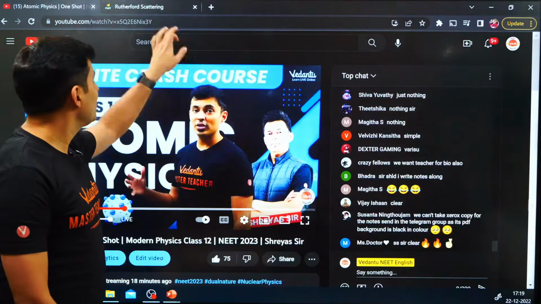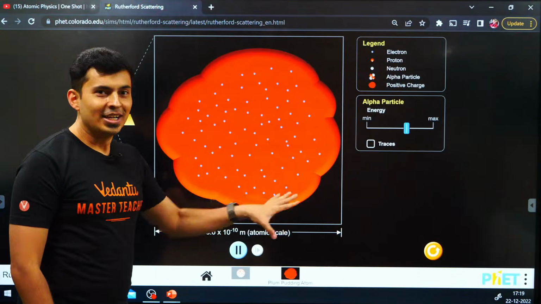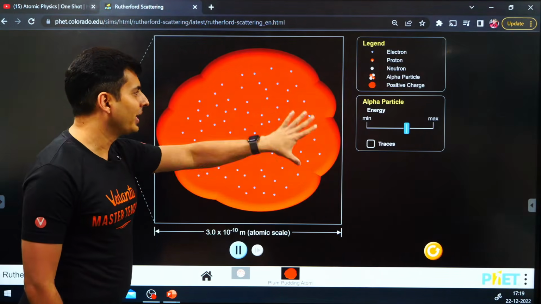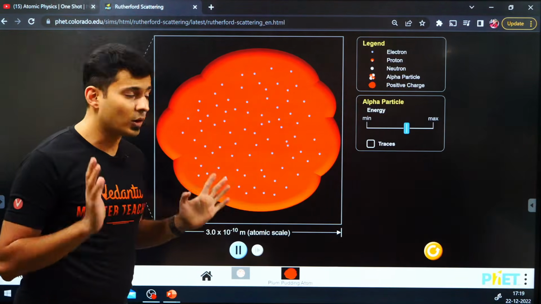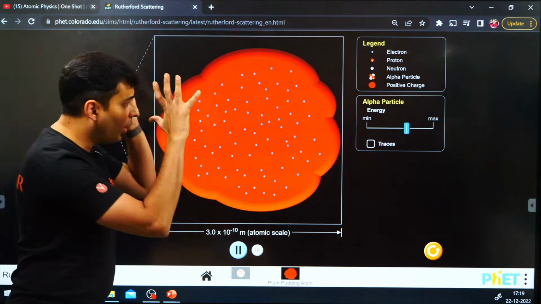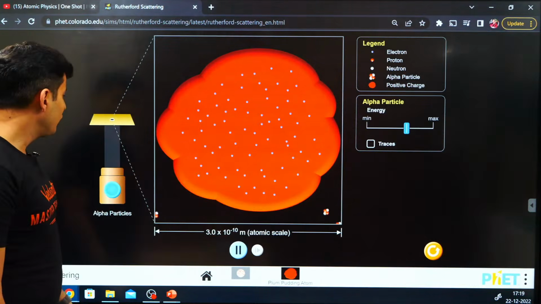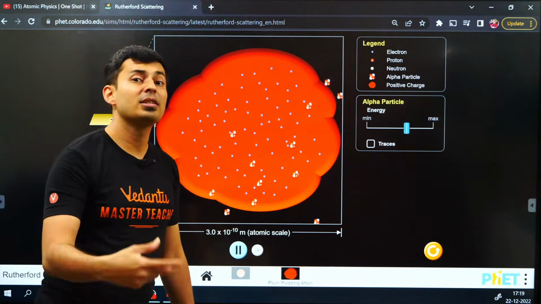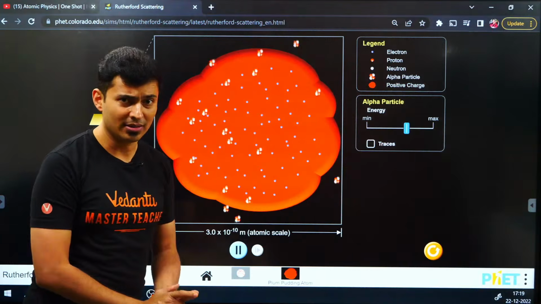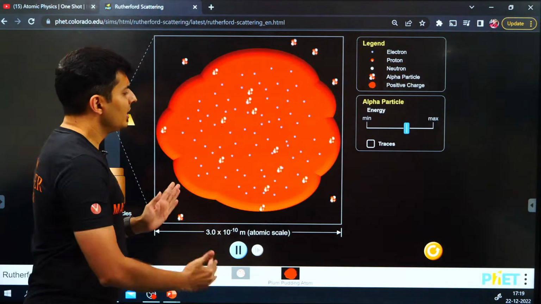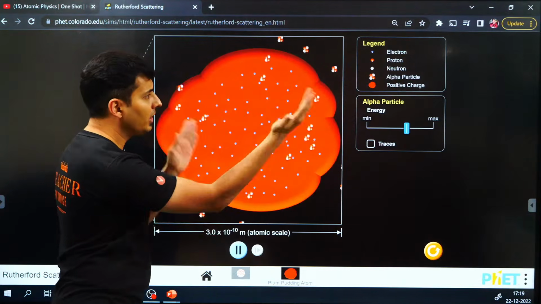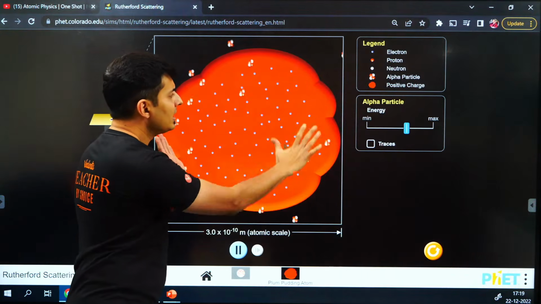So before that, let me show, this was the model. This is like a cake or watermelon of Thomson. These teeny mini dots are electrons. If what Thomson said was true, if you pass alpha particles, what are alpha particles? Positively charged helium nucleus, right? Doubly ionized helium nucleus. Then it just flows through it. There is no deflection. There is no turning because overall it is neutral.